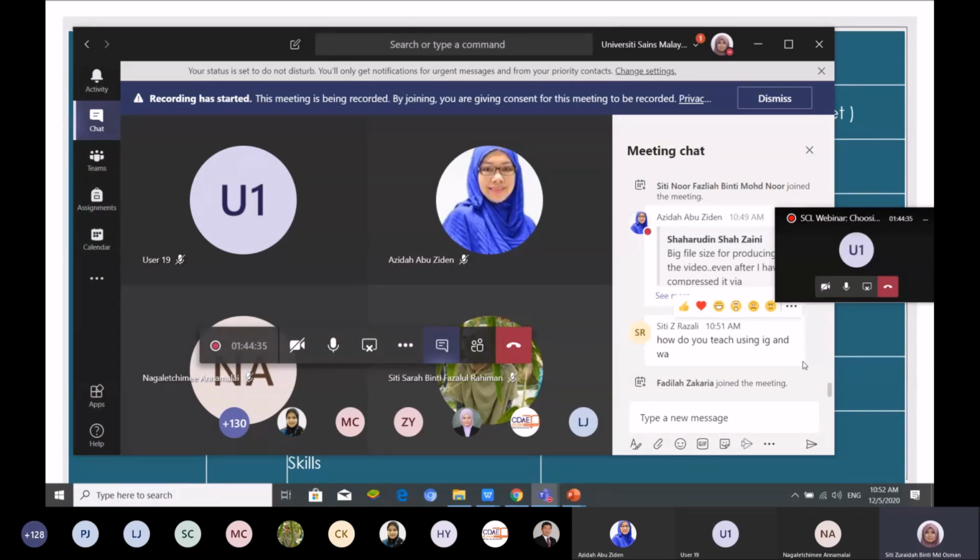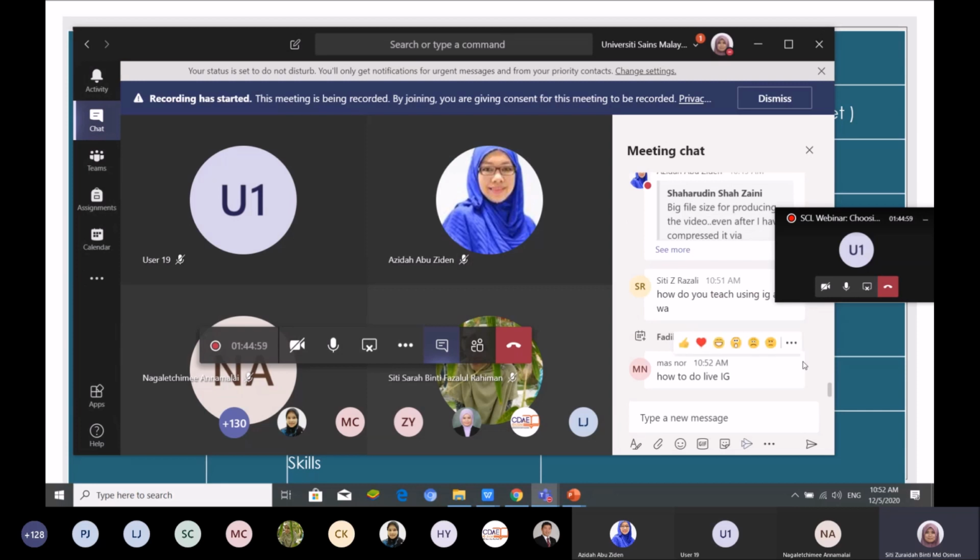If you want to upload a video in IG, it's a very short video. Or you can just give the link to the IG live, and students will watch the video and interact in the live IG. Even with low internet bandwidth they can interact, because they always use IG on their phones, so there is no problem.